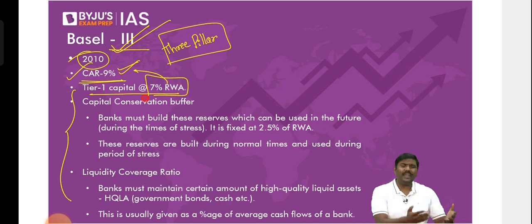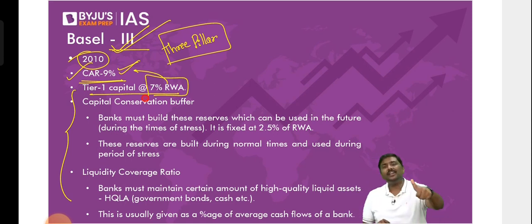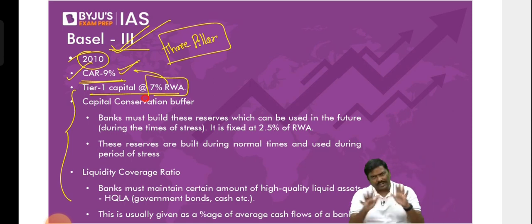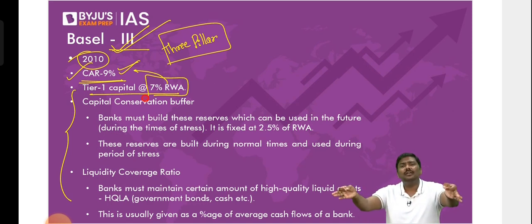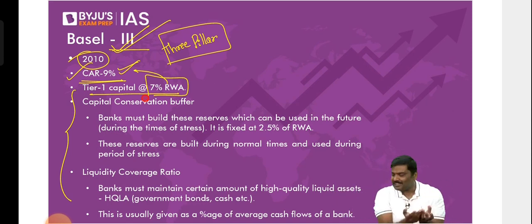Why focus on tier 1? Why is nothing there for tier 2? You tell me the answer. Is tier 1 more reliable or tier 2 more reliable? You already know the answer. Which can absorb the losses much more easily? Tier 1. The answer is tier 1 capital.